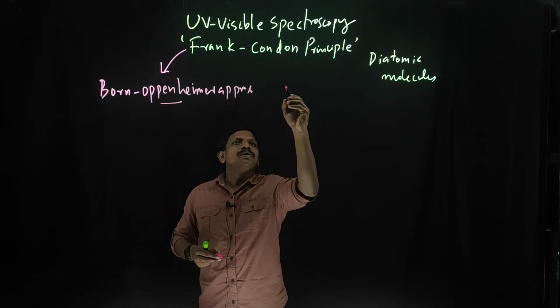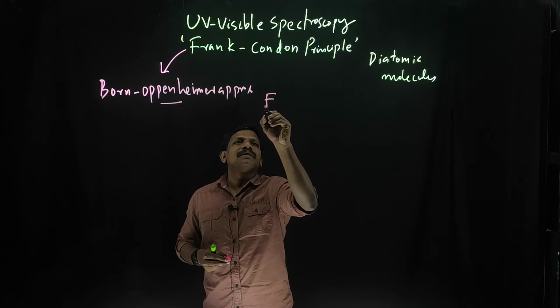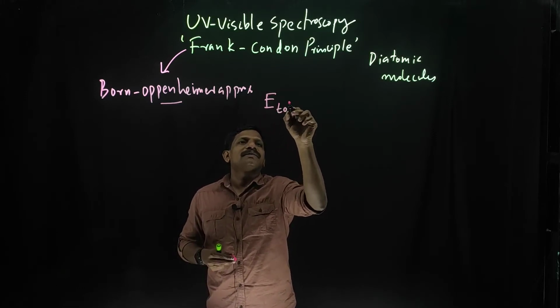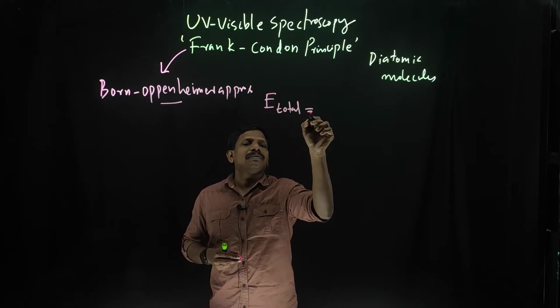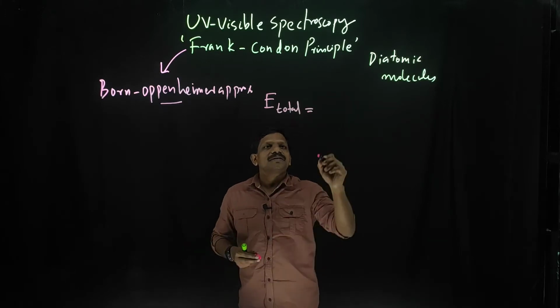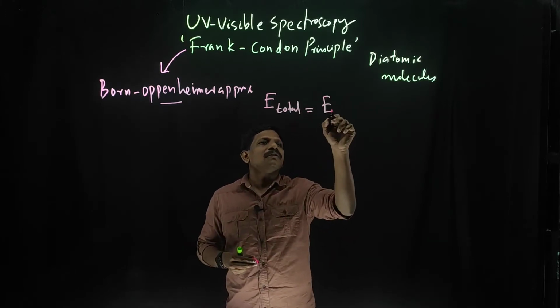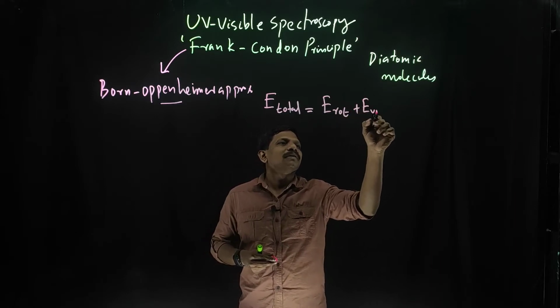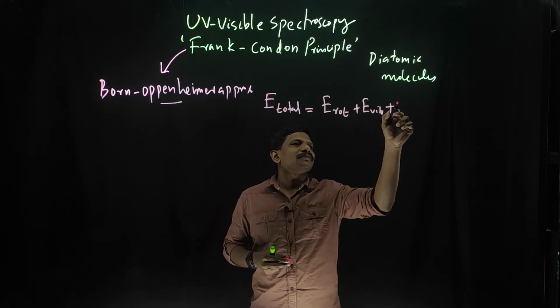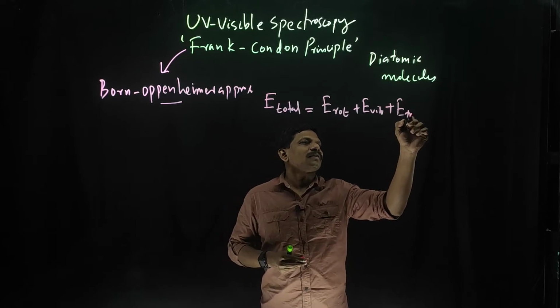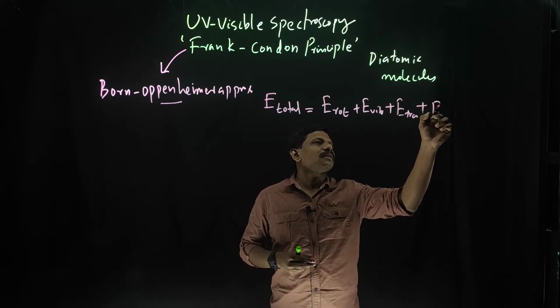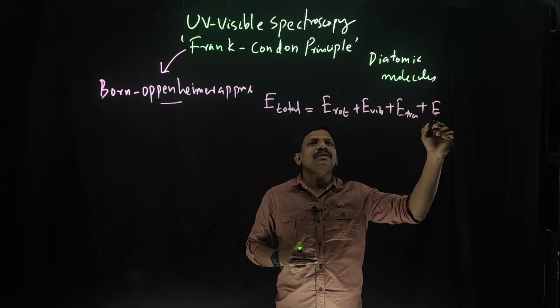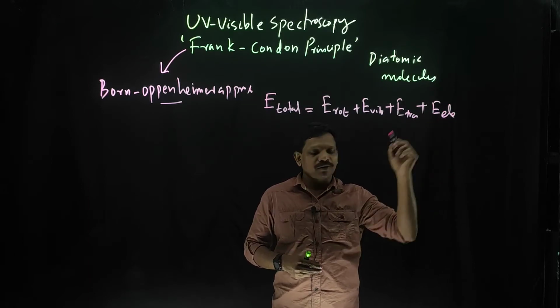So according to the Born-Oppenheimer approximation, E total, that is the total energy, is equal to E rotation plus E vibration plus E translation plus, finally, E electronic.